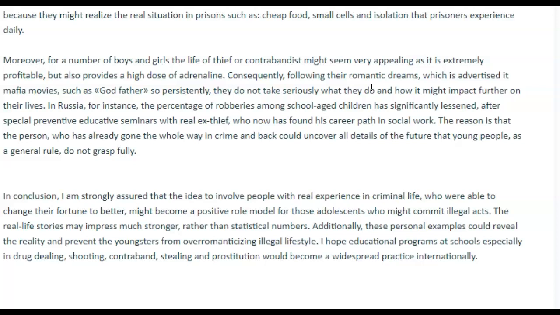In Russia, for example, the percentage of robberies among school-age children has significantly lessened after special preventative educative seminars with real ex-thieves who now, all right, this is also difficult to read. It's creating a strain. The grammar is problematic. So let's talk about this.